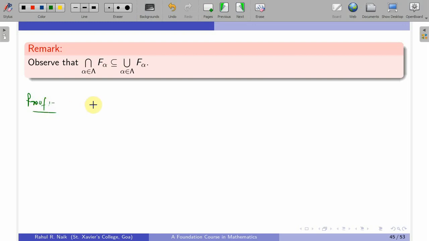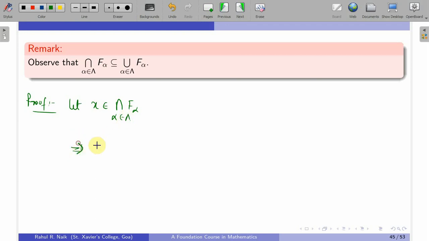So what I'll do, I'll start with any element in the intersection of F alpha. Okay, by the way, this lambda has to be a non-empty set, and because of that only we can proceed further. So I can talk about this F alpha provided this lambda is non-empty.